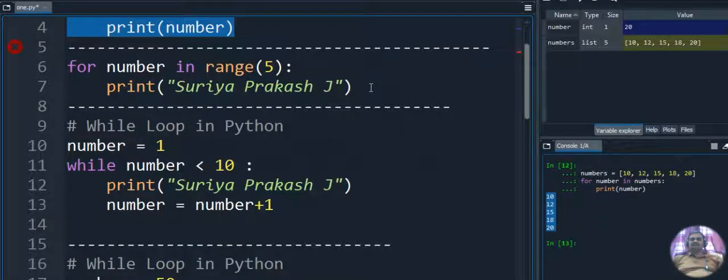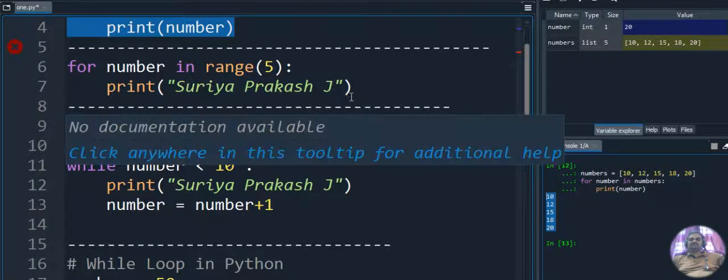Here we are giving range, a predefined method. Whatever range value you give, it will start from 0 to the previous range value. So if you give 5, the values will be from 0 to 4. So the statement inside the for loop will be executed 5 times. First time the number value will be retrieved as 0, and for 0 the statement will be executed.